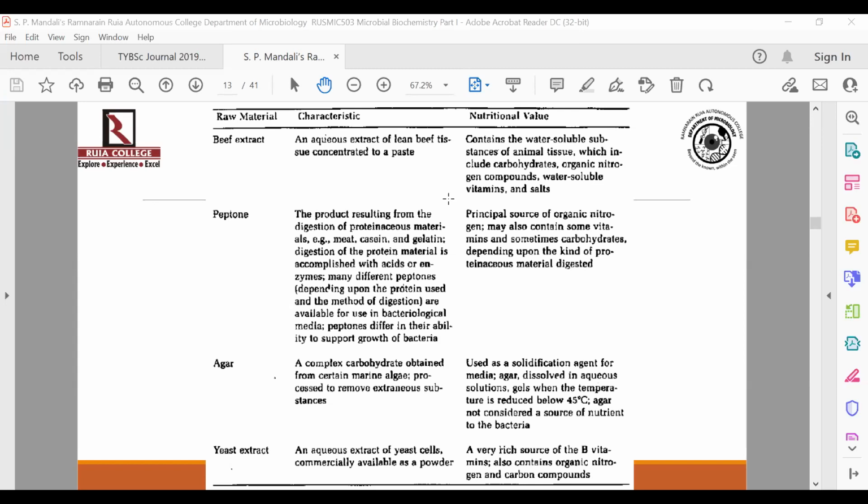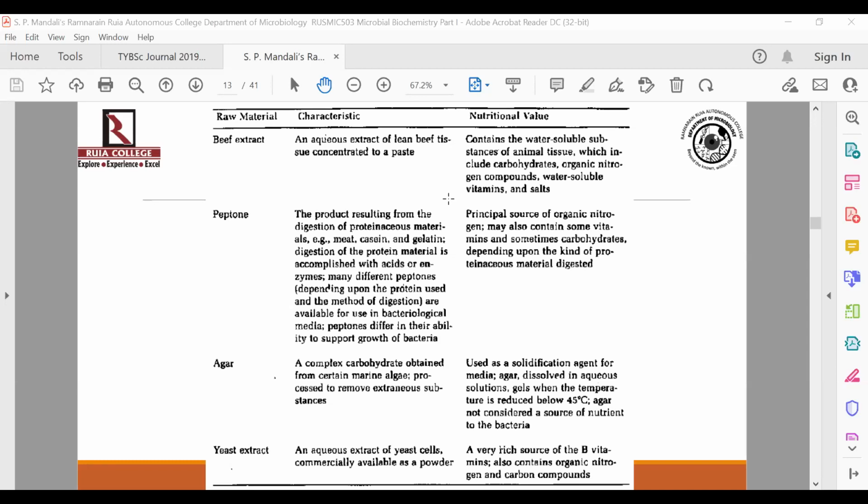Okay, next comes agar-agar, which is a polysaccharide. We already discussed, it's obtained from red algae. You will process it so that any other materials which are coming from the cell wall of red algae should be removed. It should be just pure agar-agar. It's used as a solidifying agent, right?